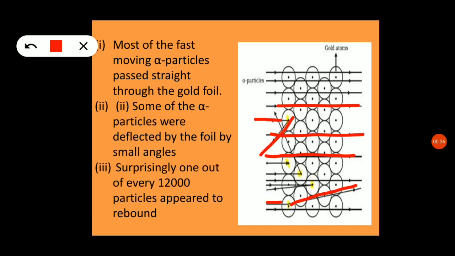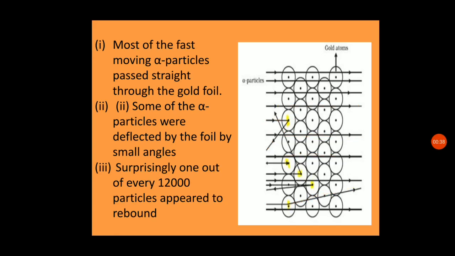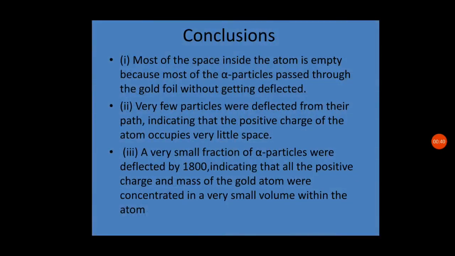By this he concluded the following. First, the rays passed through the gold foil, which indicates that space is present inside the atom, hence the alpha particles pass through without changing direction.